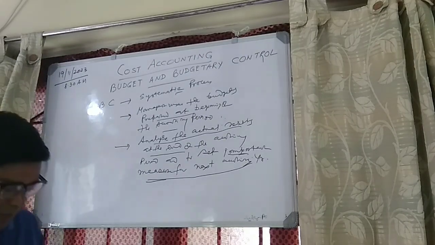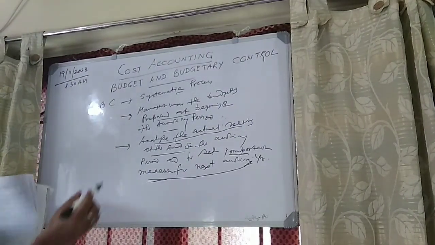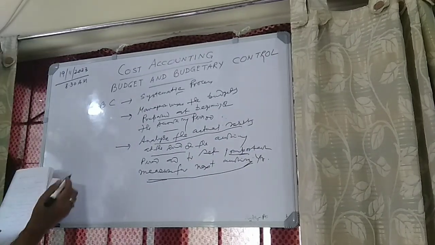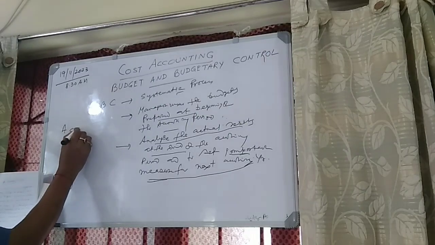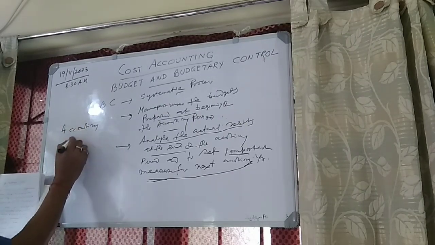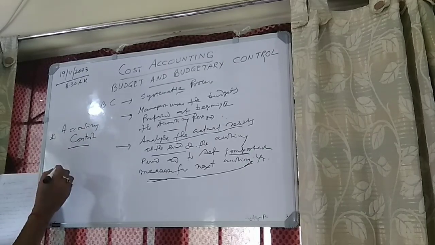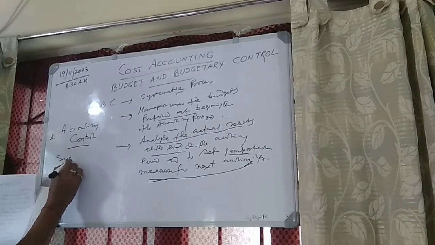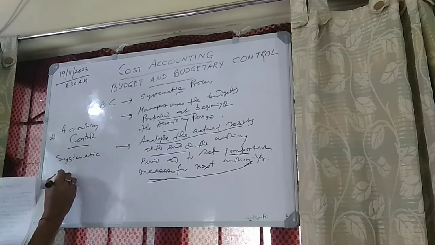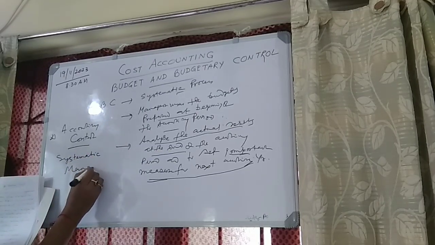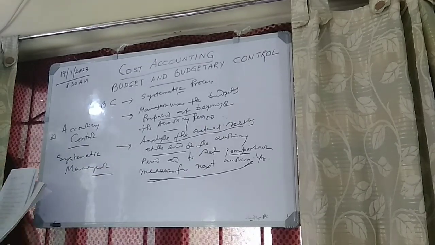Next we will be coming to these things. What for are we making this budgetary control? We are making this budgetary control for accounting control purpose. Accounting control is an important part. Next, systematic management. See, to operate in a systematic way, management requires budget and budgetary control.